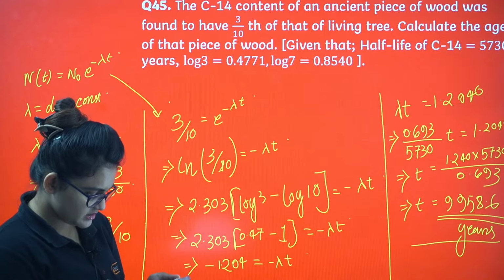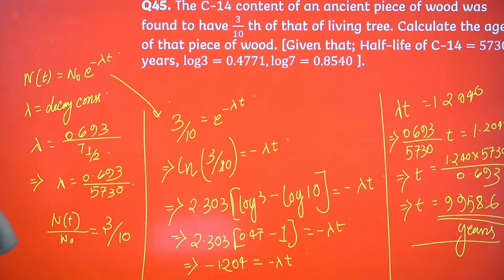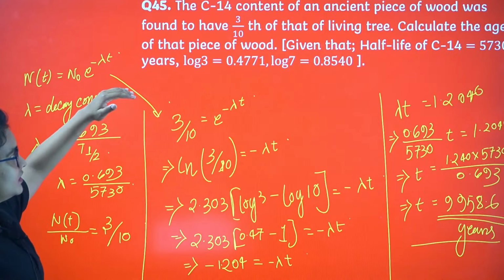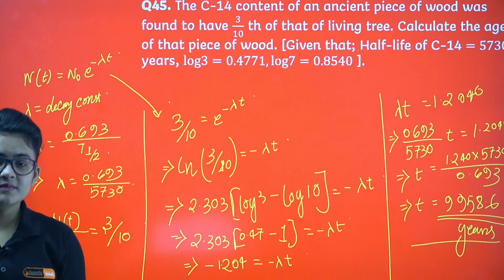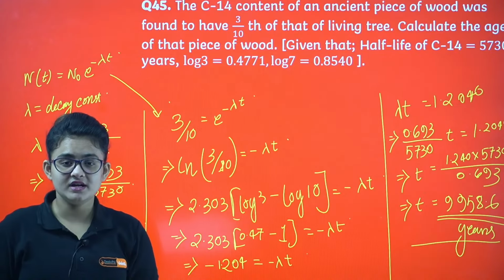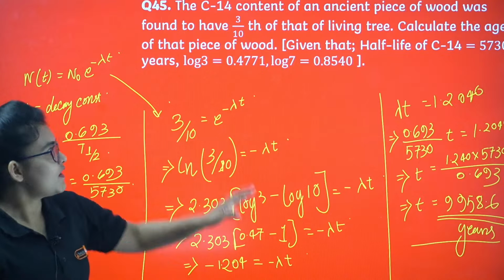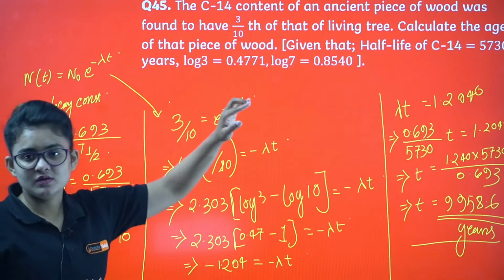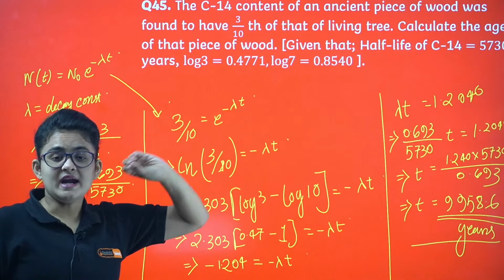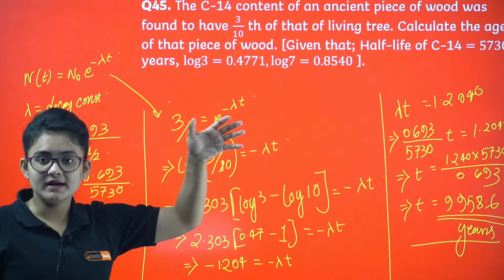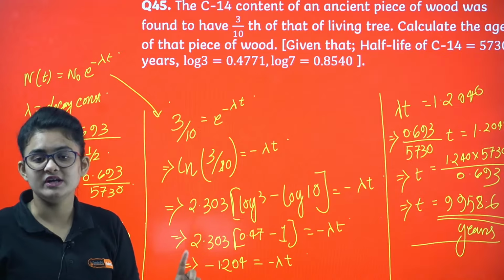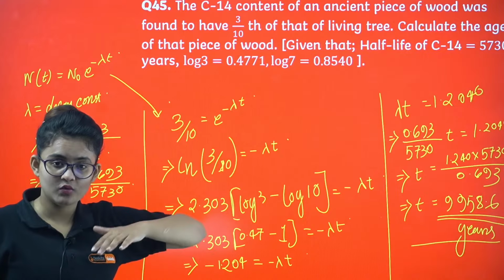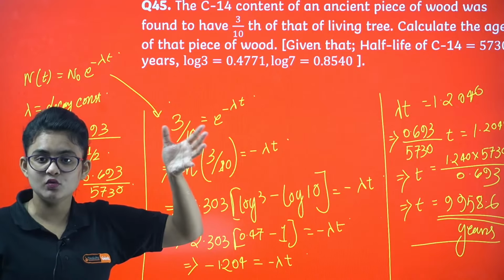Okay, let me explain the question. They are saying that the C14 content of an ancient piece of wood, C14 means carbon dating, right? It follows the radioactive decay method. It was found to have 3 by 10th of that of a living tree. Means that particular content, it's a very old one, that is 3 by 10th of a living tree. Now calculate the age of the wood piece, means how old that wood piece is.